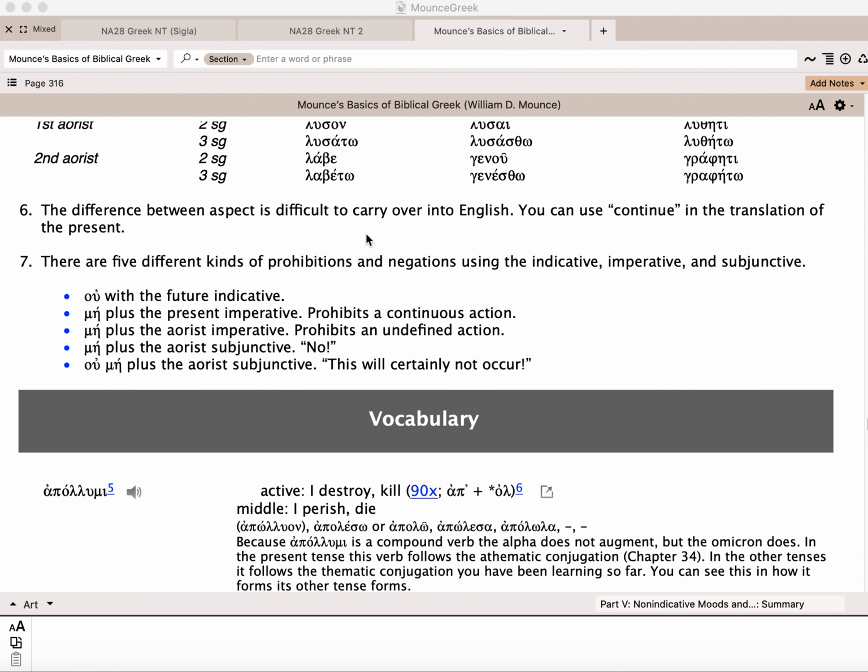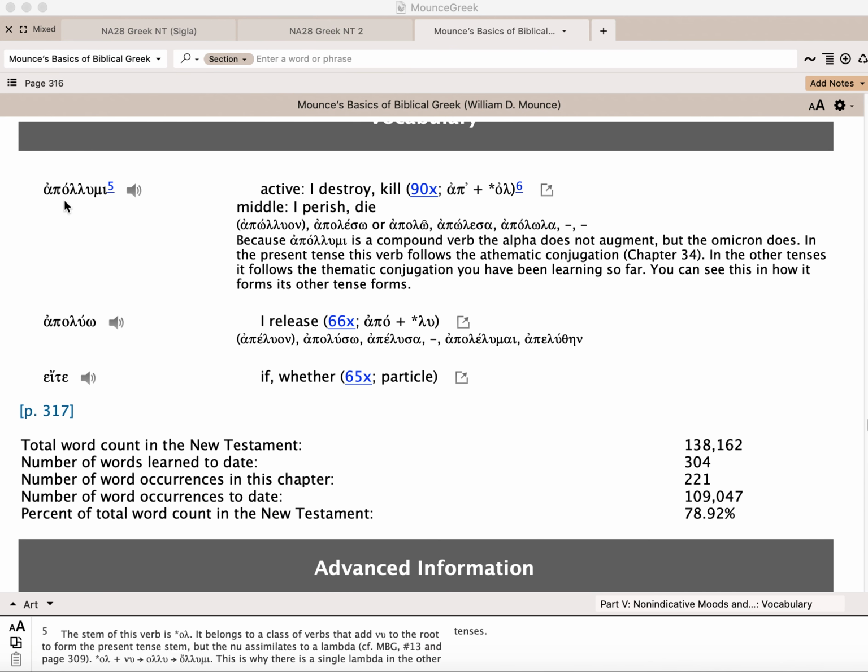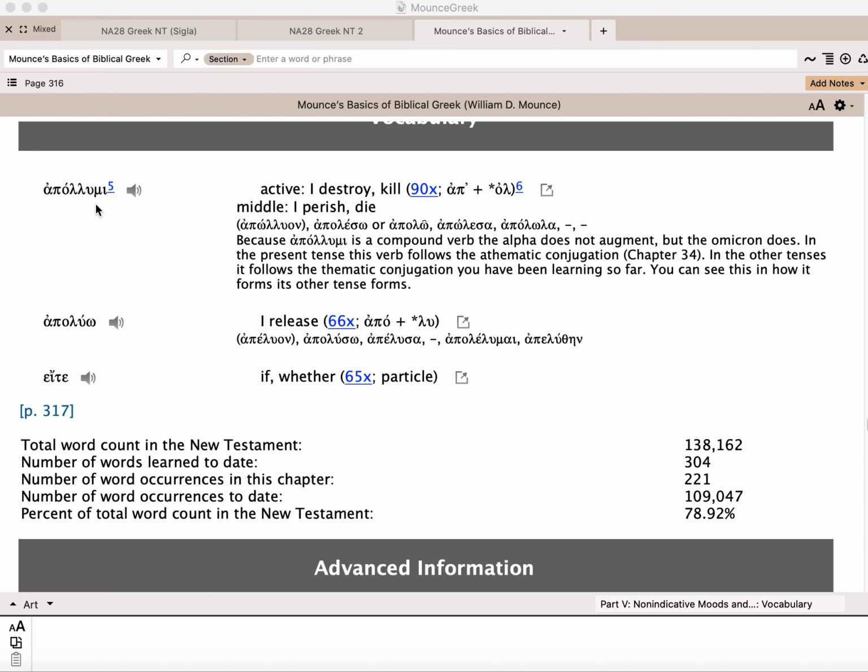You can look at the vocabulary. There's only 3 words: apollumi, which is a mi verb. We'll be getting into mi verbs next chapter, which means I destroy or I kill. Apoluo, I release. And ei te, which is if or whether.